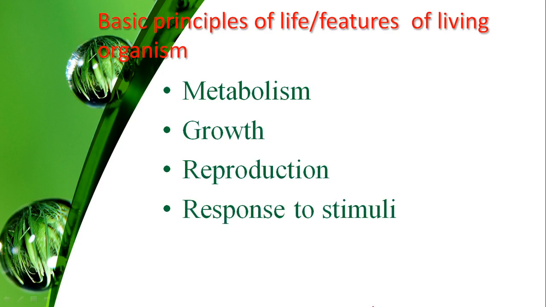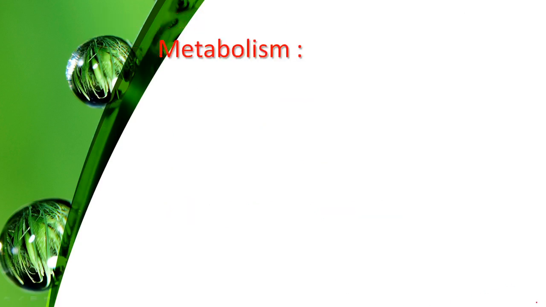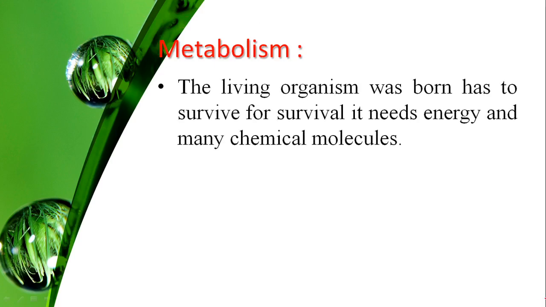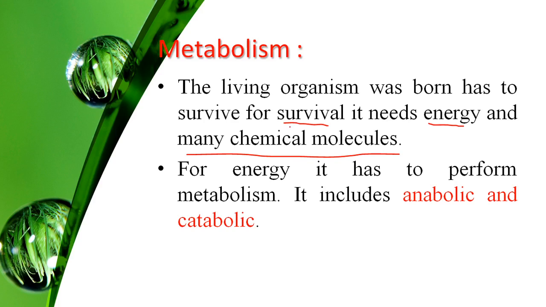The first one is metabolism. So what is metabolism? Once living organisms are produced, meaning once born, they have to survive. But for survival, they need energy and many chemical molecules. The energy is required to perform the various metabolic activities in the living organism. Basically, metabolism includes 2 types. The first one is anabolism, and the second one is catabolism.